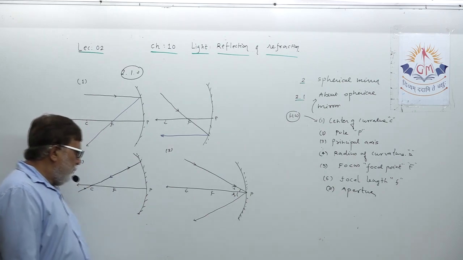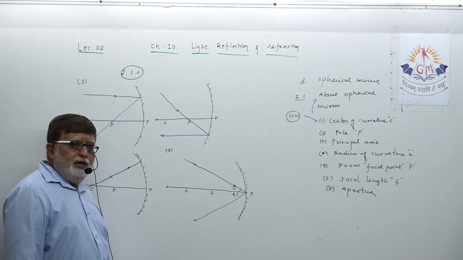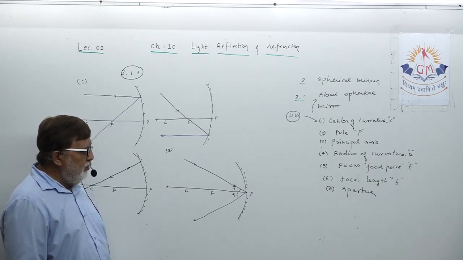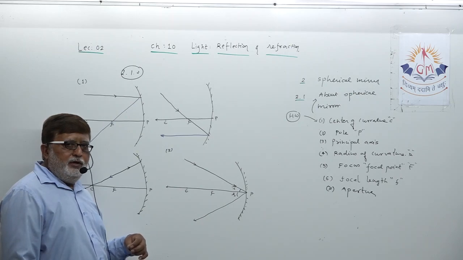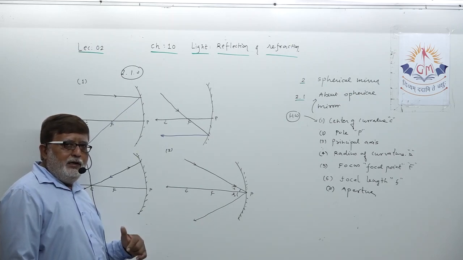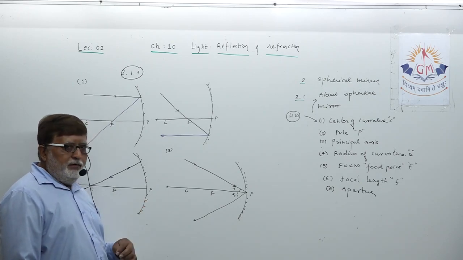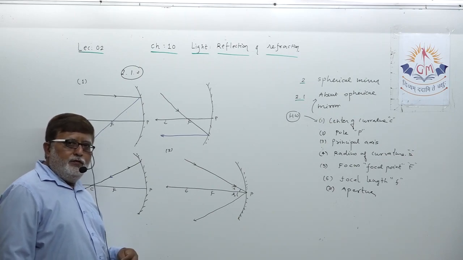Second, a ray of light passing through the center of curvature and falling on the mirror will reflect in the same direction. Third, a ray of light falling on the mirror at some inclination, at some angle less than 90, will reflect back by the same equal angle of reflection.